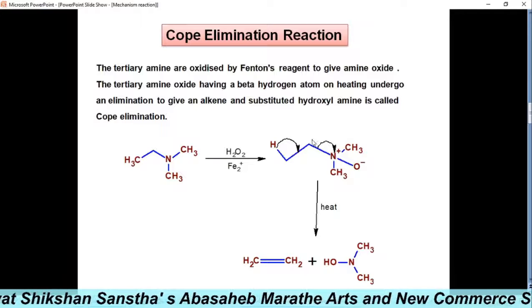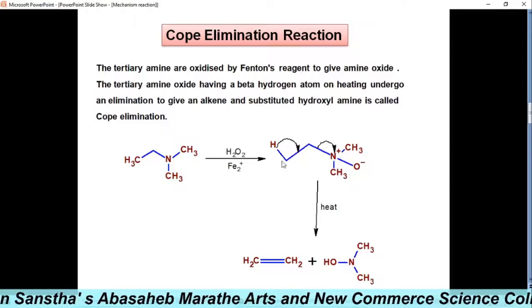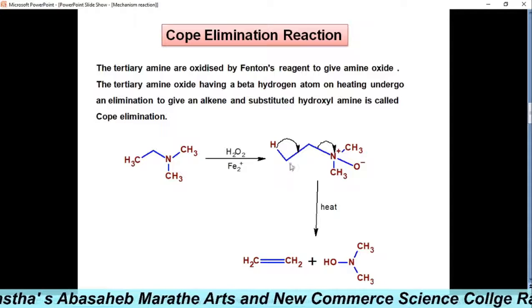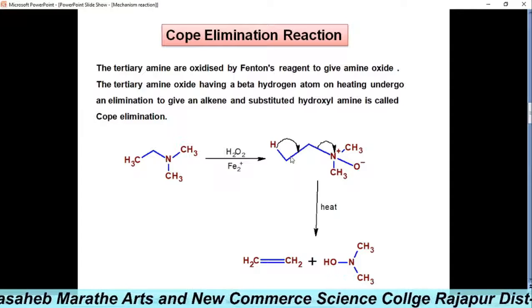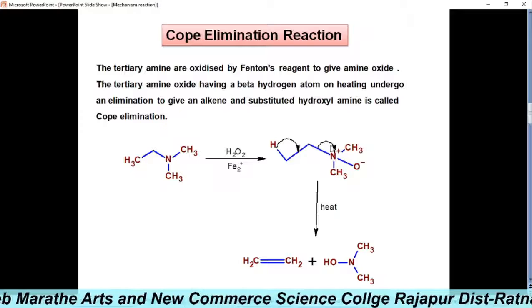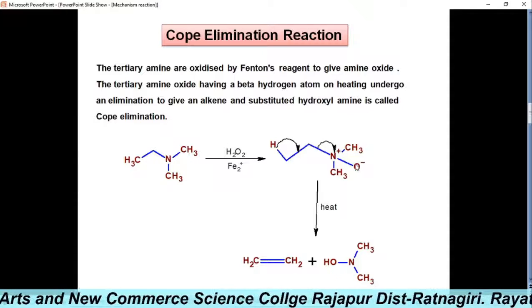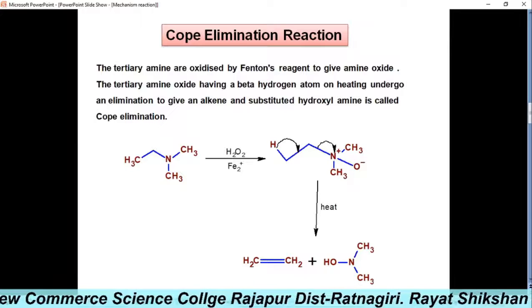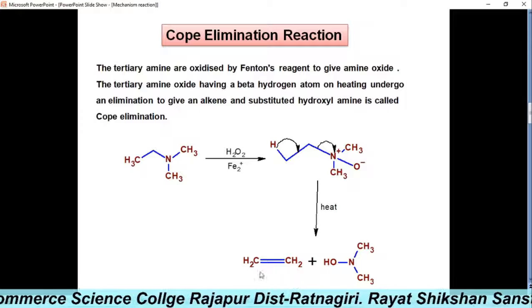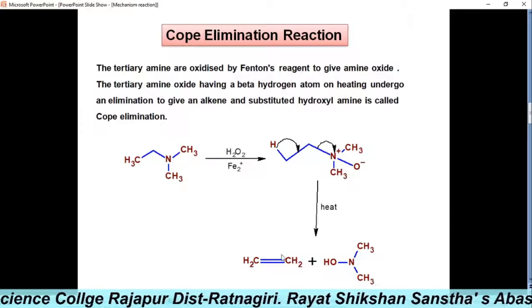Yes, this is an alpha carbon and this is a beta carbon, and therefore this beta hydrogen can be eliminated, forming the carbon-carbon double bond and eliminating the hydroxylamine, to form a carbon-carbon double bond, having the alkene as the product.